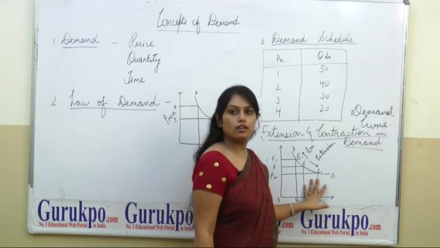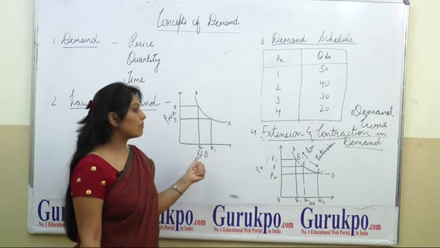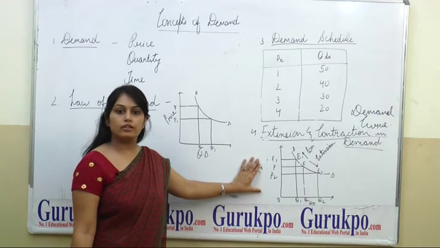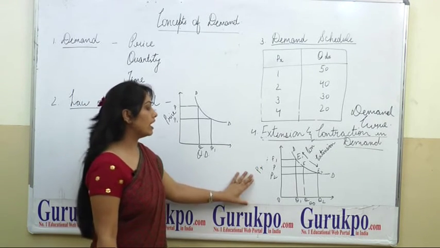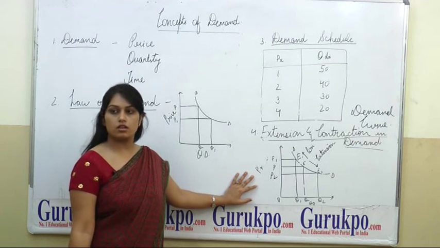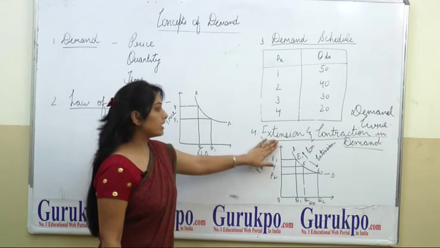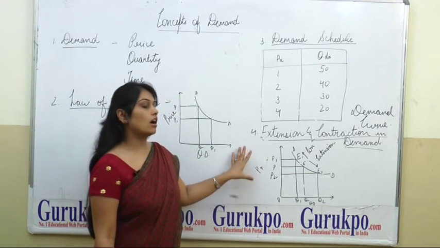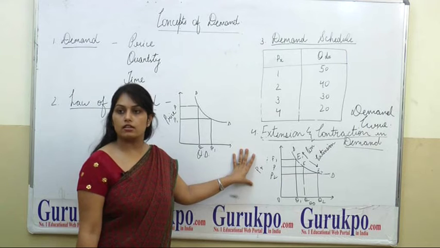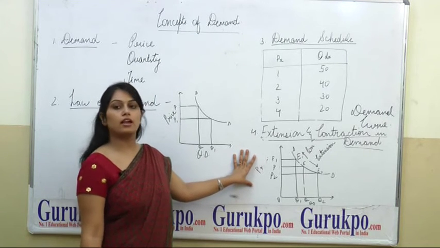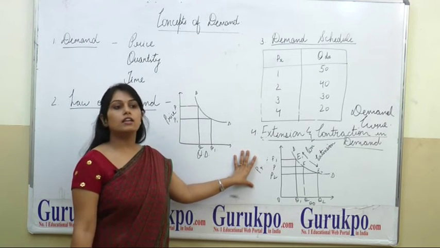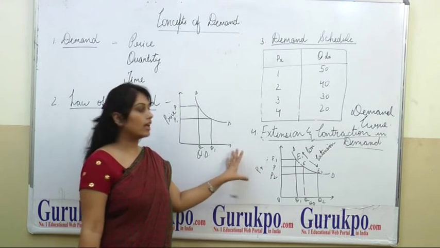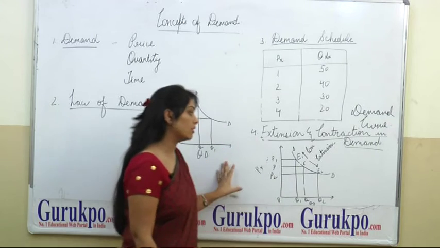I also said earlier that the demand for a commodity can be changed in two ways, with the help of price or with the help of other things. In extension and contraction in demand, the other things or assumptions are kept constant, and the increase and decrease in demand is only because of the price. That is extension and contraction in demand.